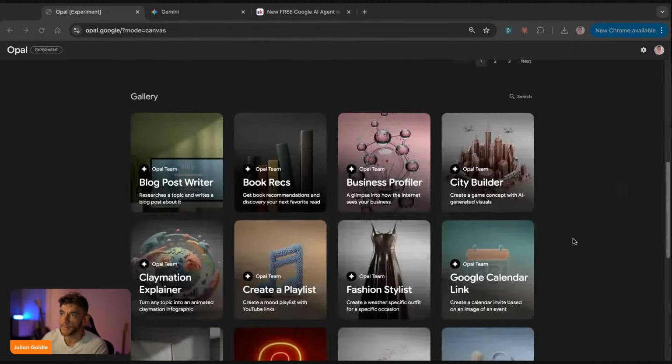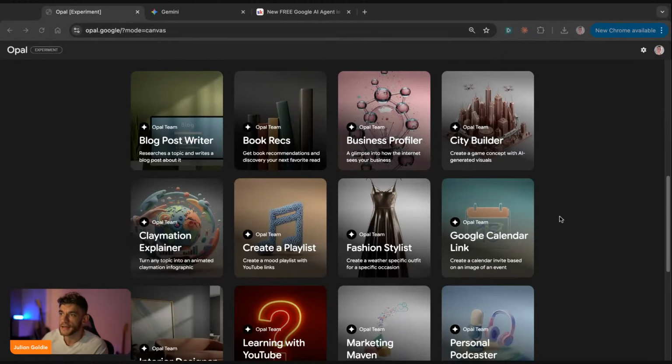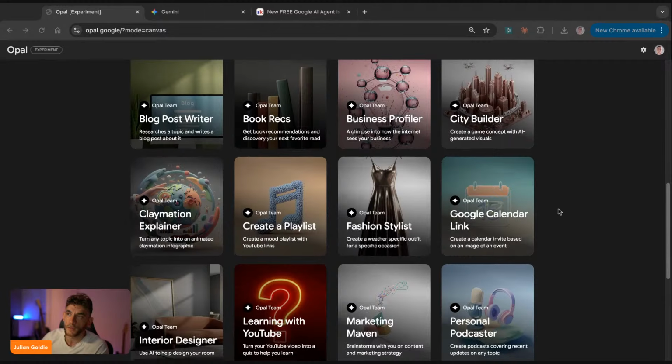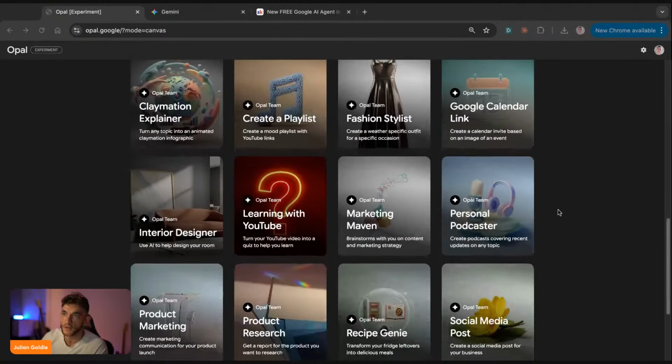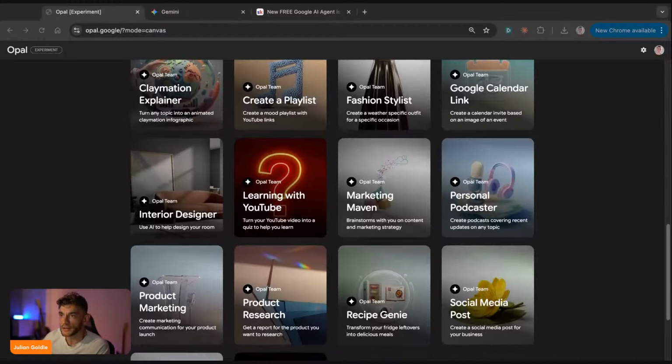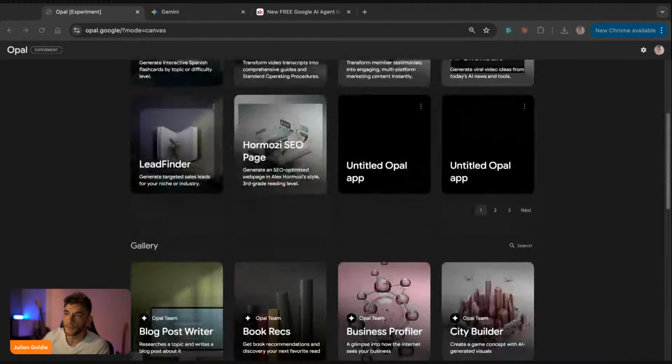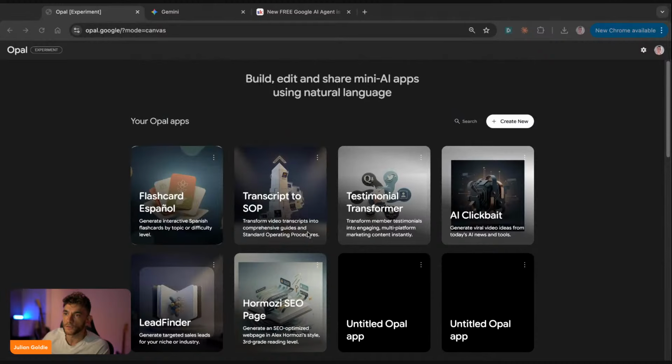We're talking about combining Gemini. We've got Nano Banana in there. We've got Veo 3, Google's insane video generation AI, all in one single place, so that you can create, for example, blog post generators, video creators, lead scrapers, social media content machines, research assistants, data analysis tools, marketing automation systems, all for free without coding, all shareable with a single link.